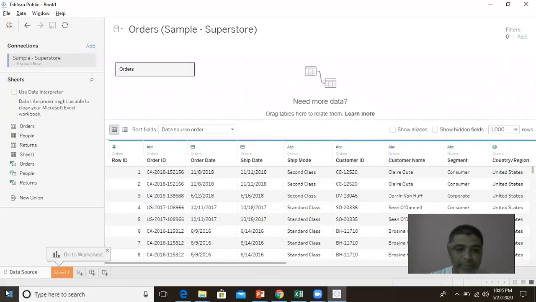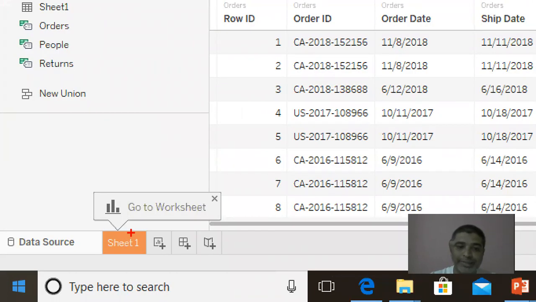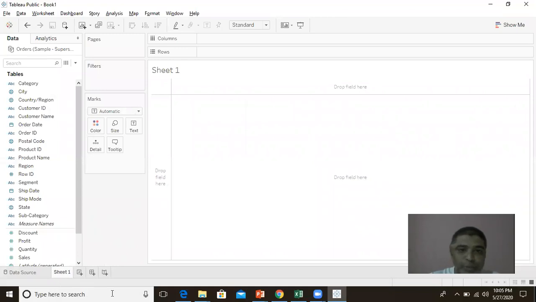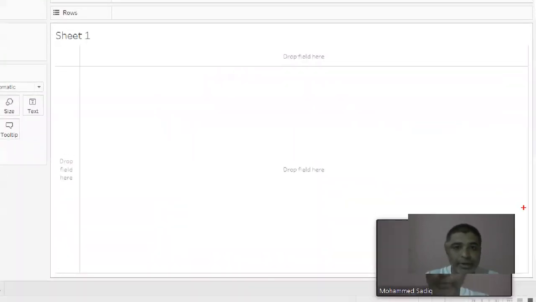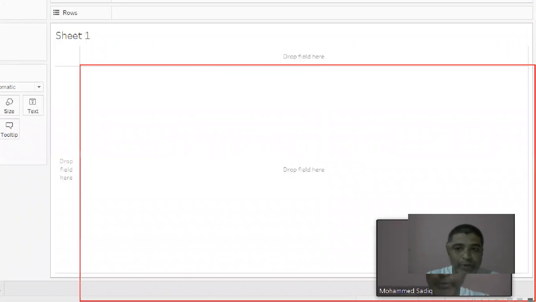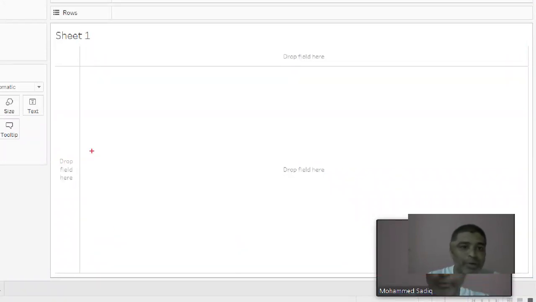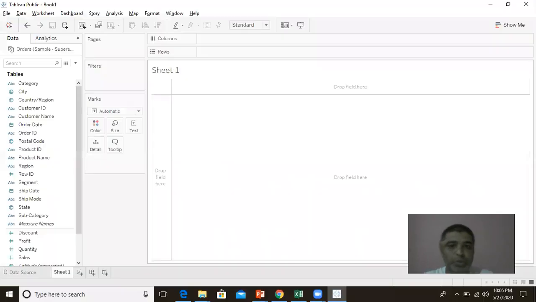At the same time, you can see it says it is ready for creating a Tableau worksheet, where I can create the graphs and things. To convert this into something more meaningful, I'll get into this sheet. When you get into this sheet, the layout looks very similar to a pivot table that you see in Excel. We have something called row fields, and fields here for the columns, for the calculated fields, and so on.